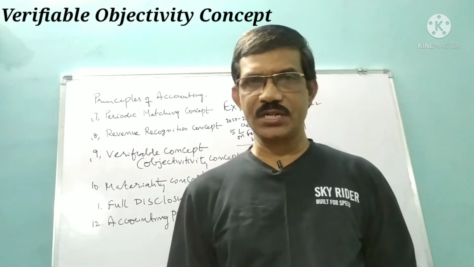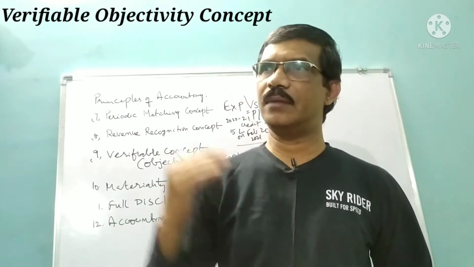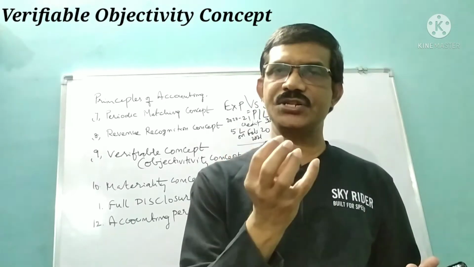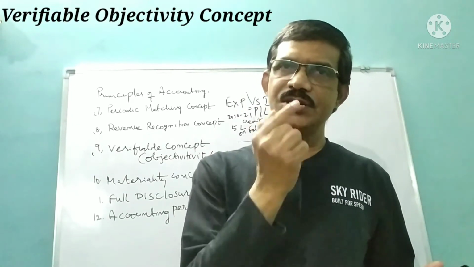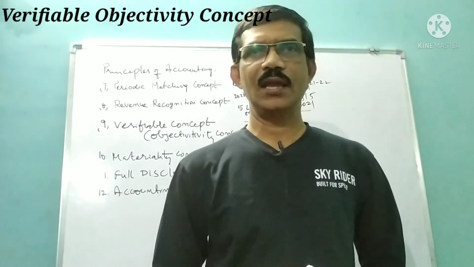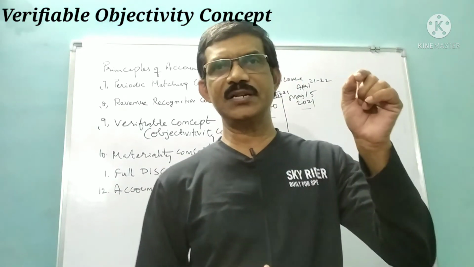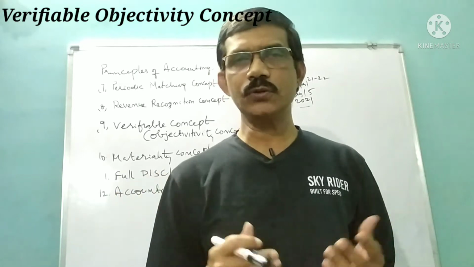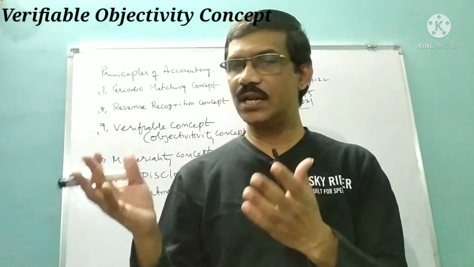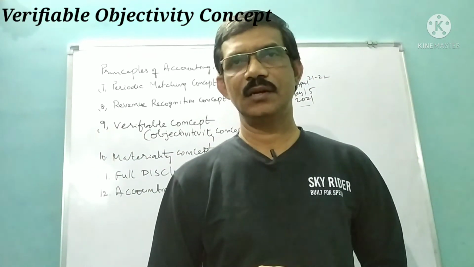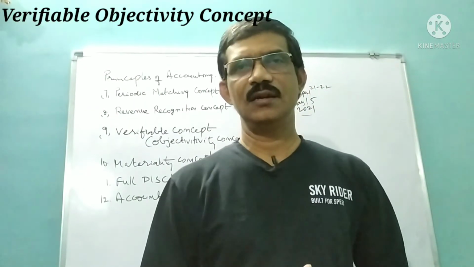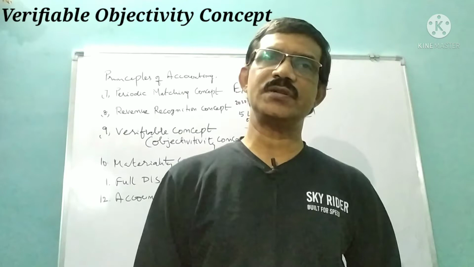Suppose in your balance sheet, we will discuss it in the coming videos, all organizations prepare balance sheets. In that balance sheet, suppose you are depicting 2 lakhs of computers, you have to show where the computers are in your firm, from where you purchased them, and where is the proof that you have purchased these 2 lakhs worth of computers.